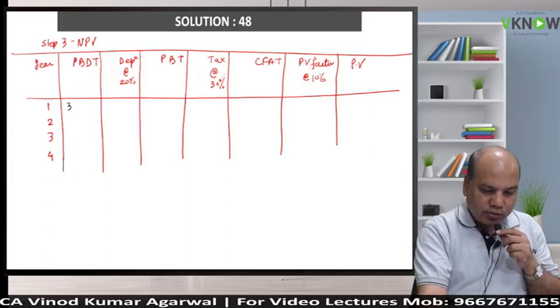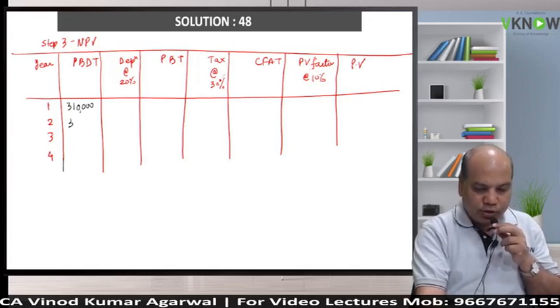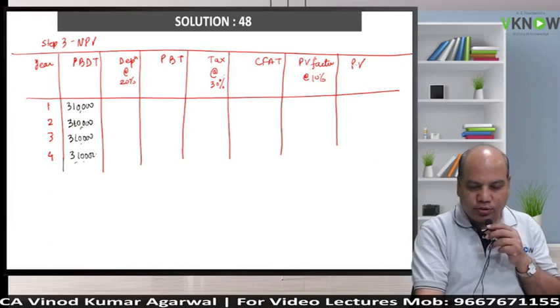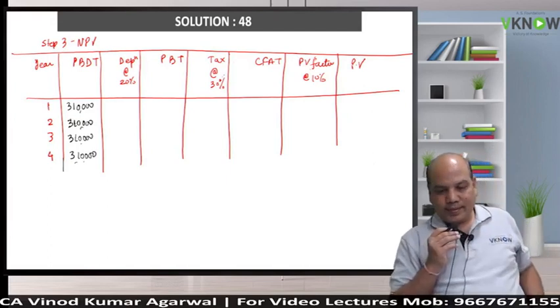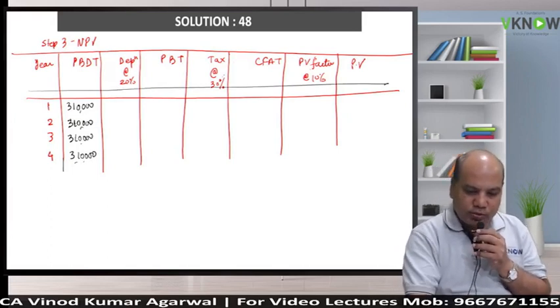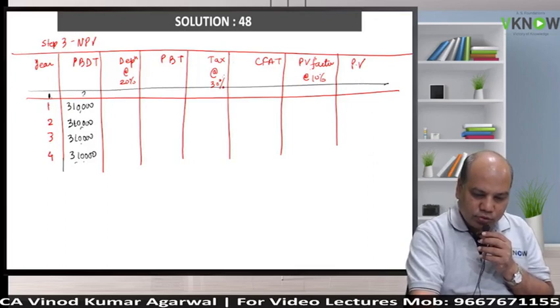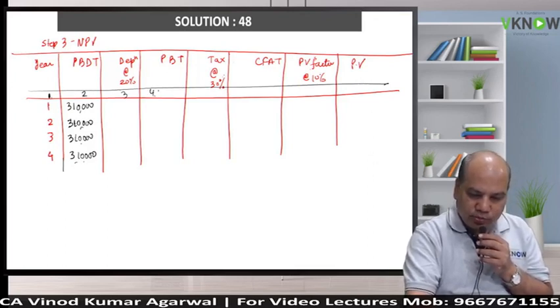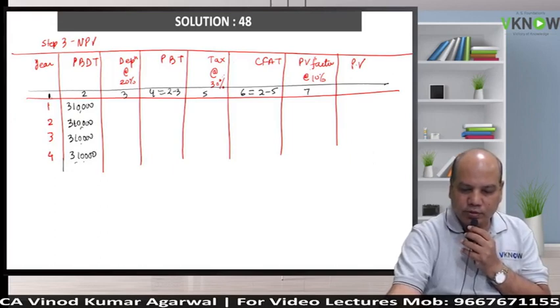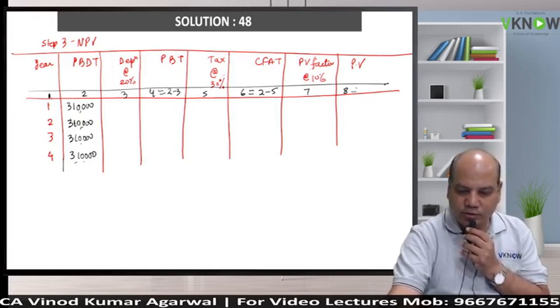Now PBDT, write down 3,10,000 four times. Okay, I will write column numbers also on public demand. Column number 1, 2, 3, 4 will be 2 minus 3. 5. 6 will be 2 minus 5. 7. 8 will be 6 into 7. Right.